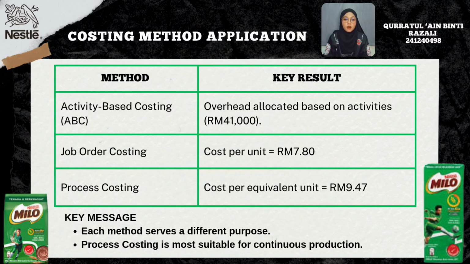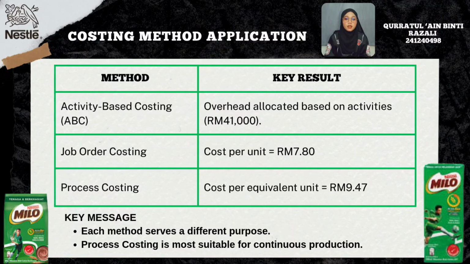Finally, we add all the allocated overhead costs together. 10,000 ringgit plus 5,000 ringgit plus 10,000 ringgit plus 16,000 ringgit equals 41,000 ringgit. Therefore, the total manufacturing overhead allocated to Milo using the ABC method is 41,000 ringgit. Now, let's move on to job order costing.